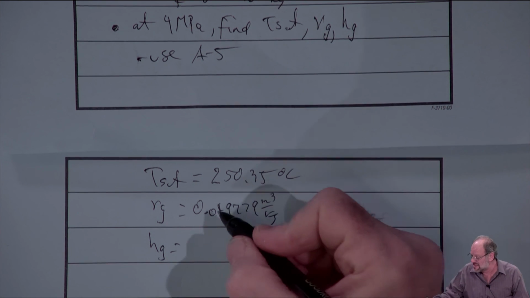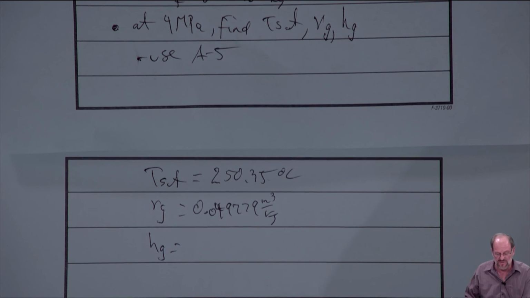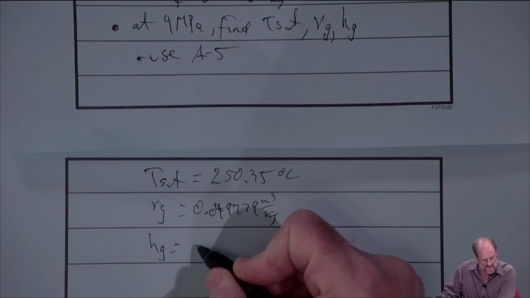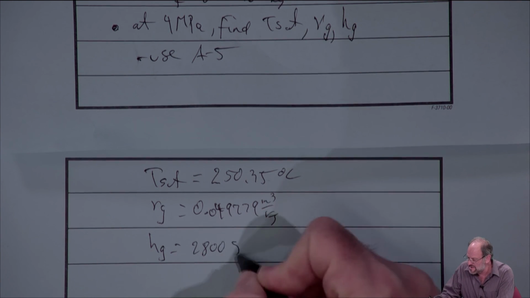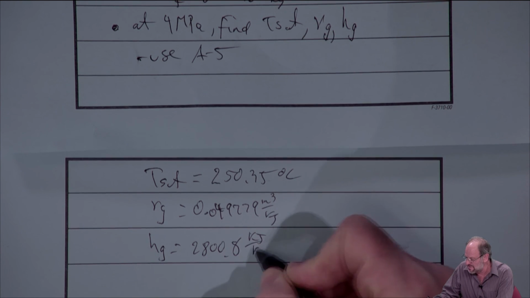And then lastly, we want to find the enthalpy of the saturated vapor. So we skip all the internal energy columns. We pass HF, past HFG, and then the fourth column from the end is HG. And again, we just read the number. So the enthalpy is 2800.8 kilojoules per kilogram.